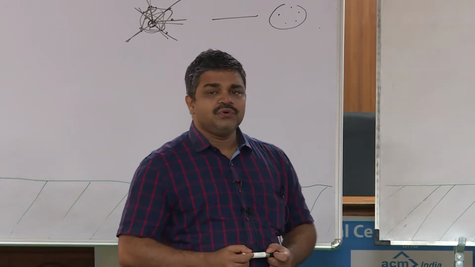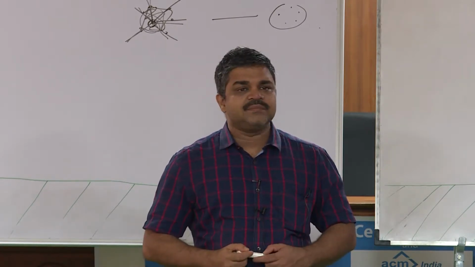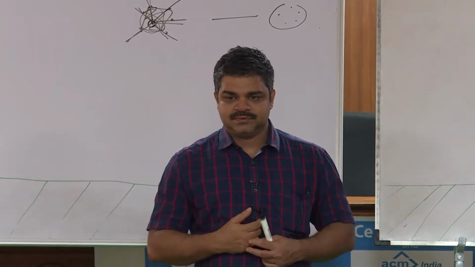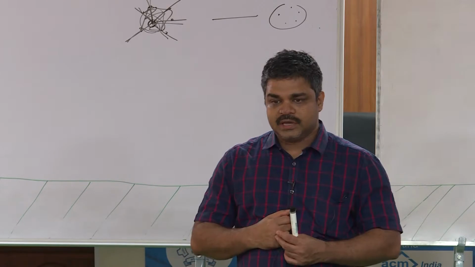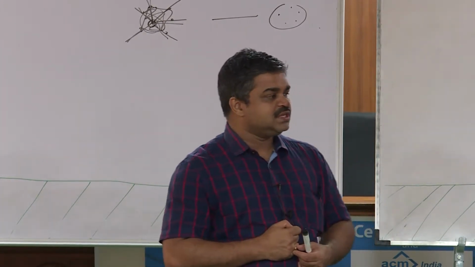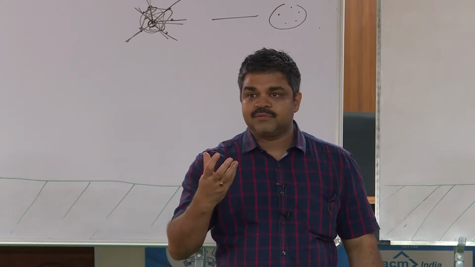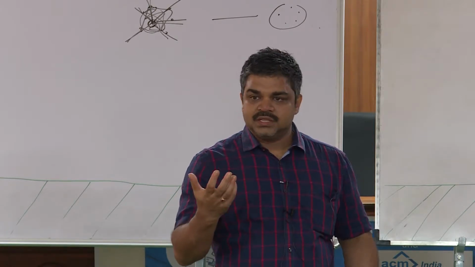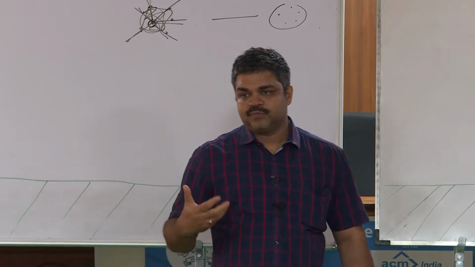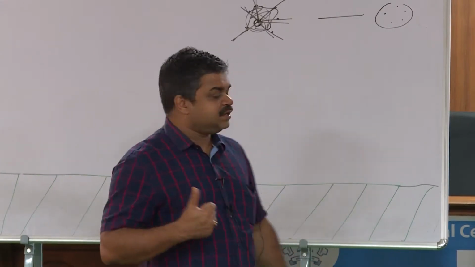But if you show a coloring which uses exactly the clique number, that omega number of colors, then what does it mean? You have done the best, right? Because omega itself is a lower bound. You cannot do better than that. So that's what we are going to do, right?